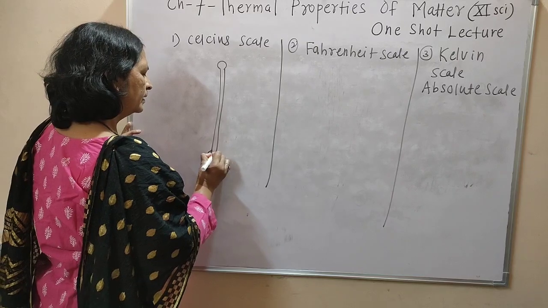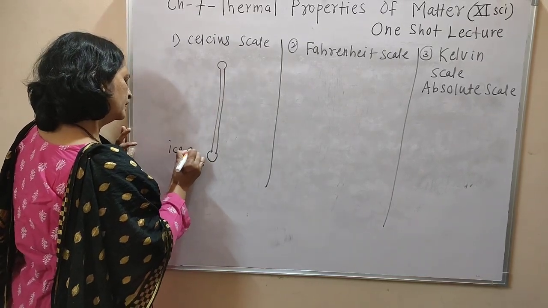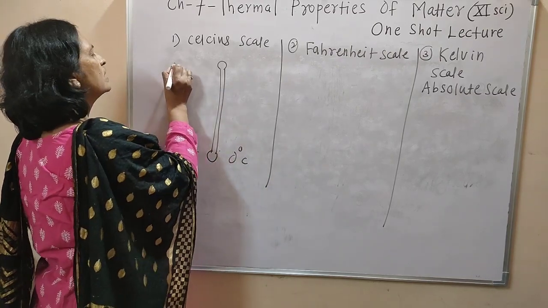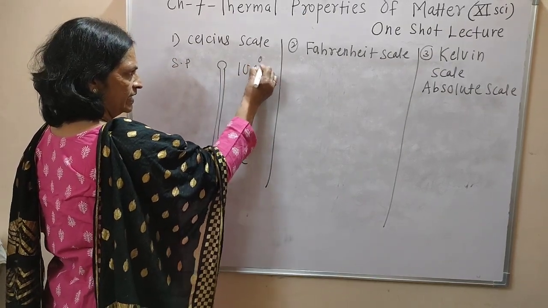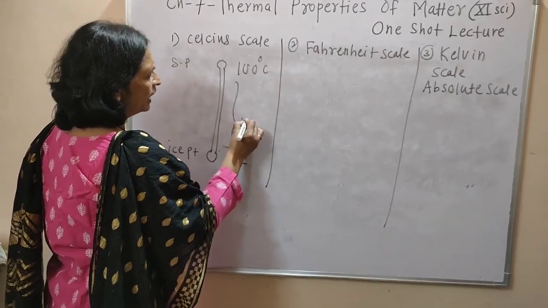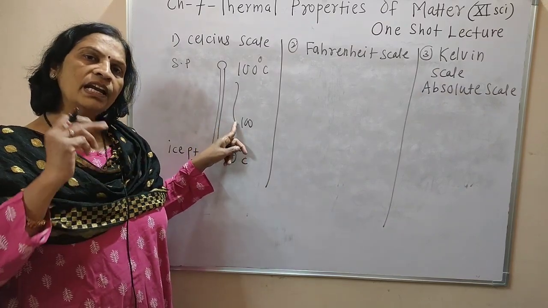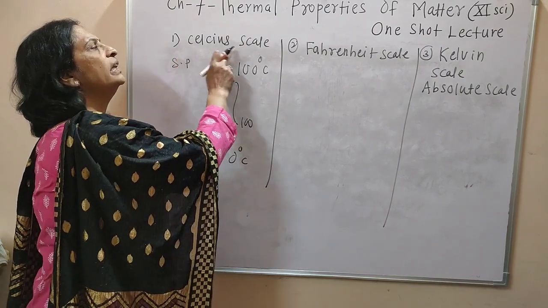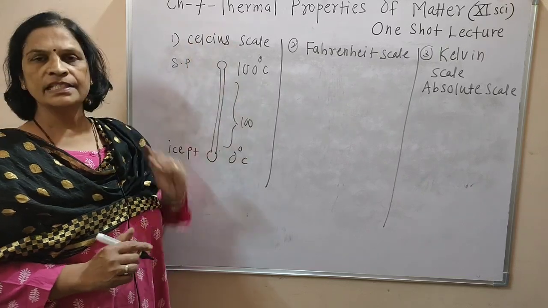This is a scale, the Celsius scale, whose ice point is at 0 degree Celsius and steam point is at 100 degree Celsius. The interval between the two is divided into 100 equal divisions, and one division is nothing but 1 degree Celsius. Understood? And that scale is called the Celsius scale.